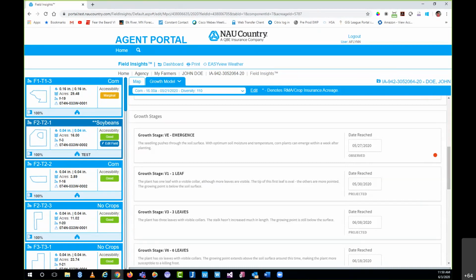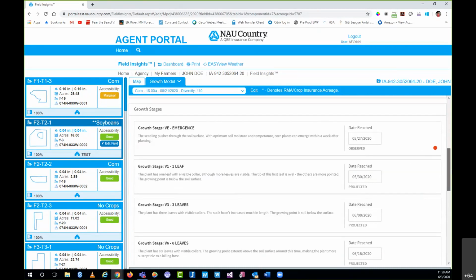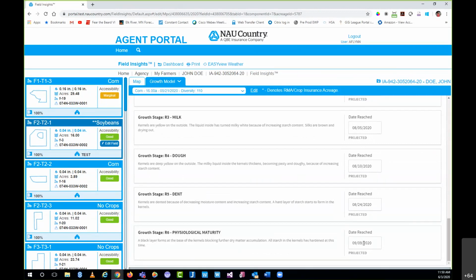And that adjustment will go all the way down to the bottom, to even the final maturity date, which if you recall, I believe was originally September 16. Now we're seeing September 9. So kind of just bringing it back full circle here.